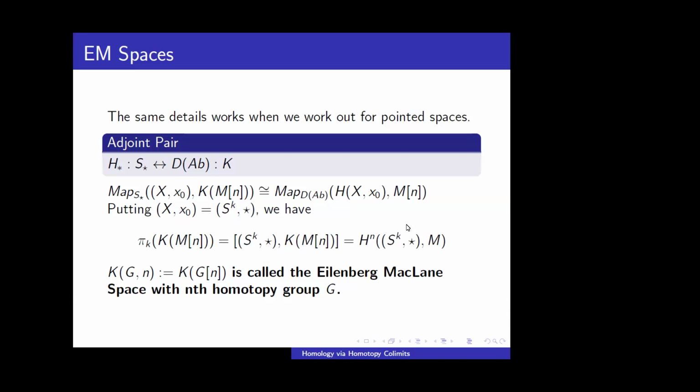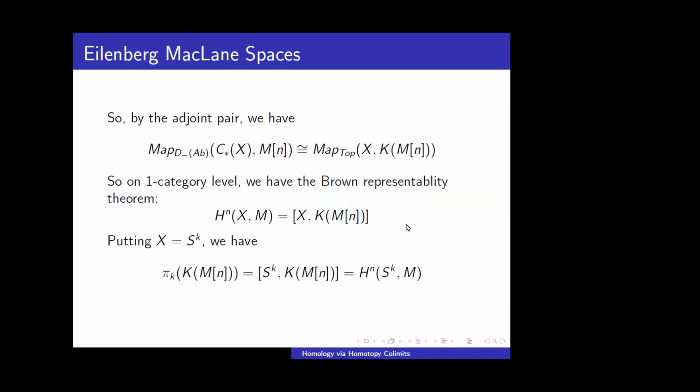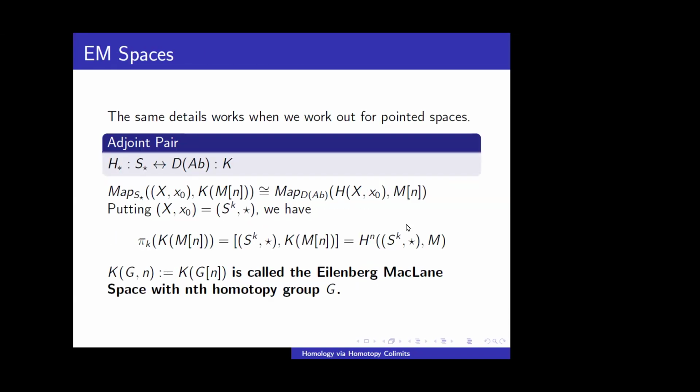I will define K(G,n) as the Eilenberg-MacLane space with nth homotopy group G. This is the same calculation as before, but instead of X we put X and x naught. So S^k is pointed at x naught, and the point is pointed at a star. This gives us the Eilenberg-MacLane space with nth homotopy group G.